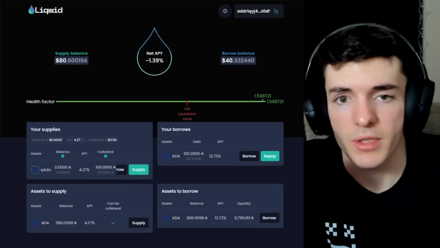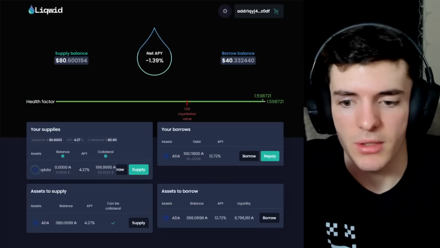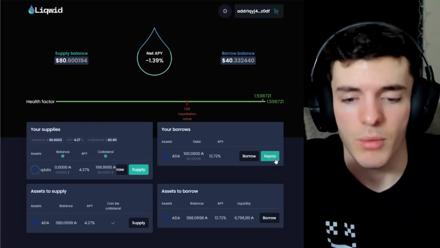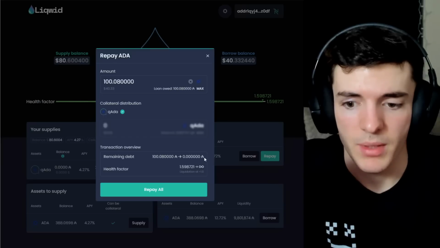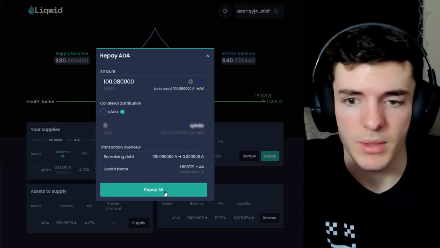Finally, though, we're going to close this position by repaying it. As you can see here, we have 100 ADA in debt, and I don't really want to pay 12.72% APY, even though our net APY is still pretty good. We're going to go ahead and repay this by typing repay amount. We're going to click max, and then you can see here that we're going to get our remaining debt back down to 0, and we're going to receive our Q ADA back.